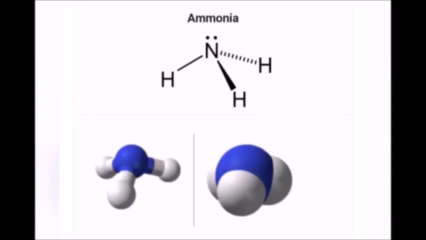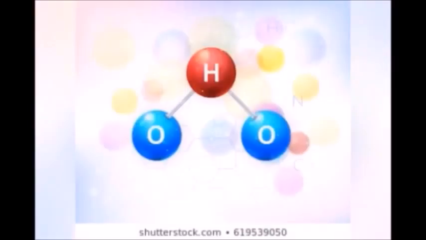Let's consider ammonia molecule. See this. The formula for ammonia molecule is NH3. It is made up of 1 nitrogen atom and 3 hydrogen atoms. There are 4 atoms present in ammonia molecule. So, its atomicity is 4. Another example, water molecule H2O. Here, the molecule is made up of 2 hydrogen and 1 oxygen. There are 3 atoms present in water molecule. So, the atomicity of water molecule is 3.